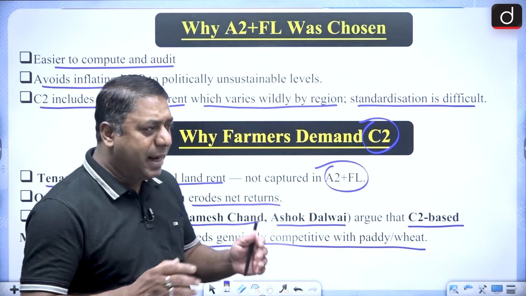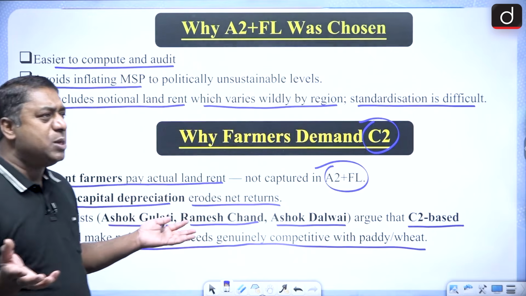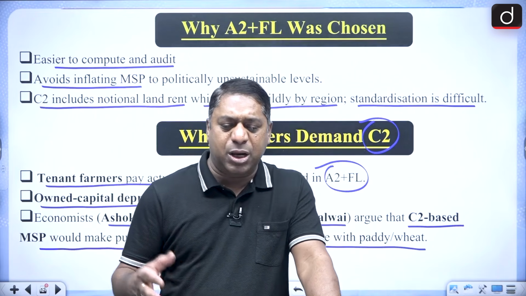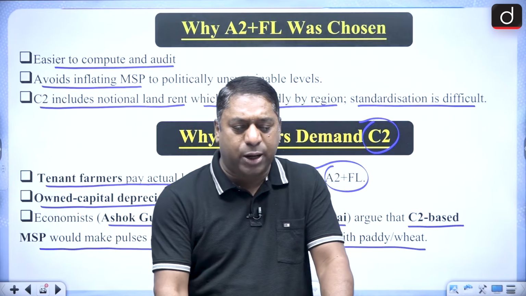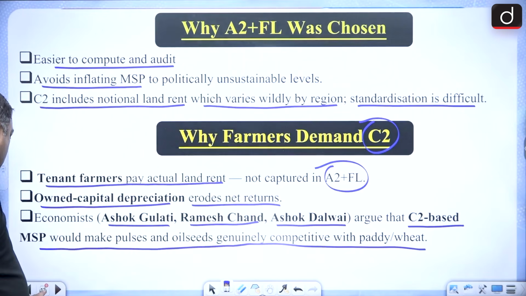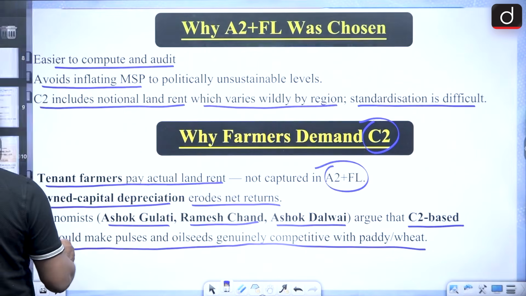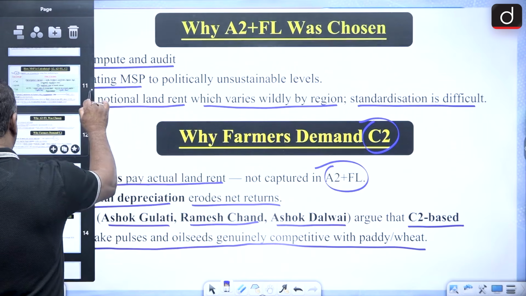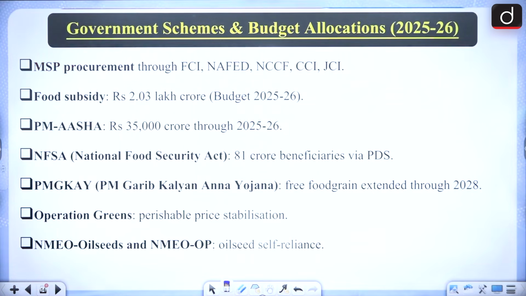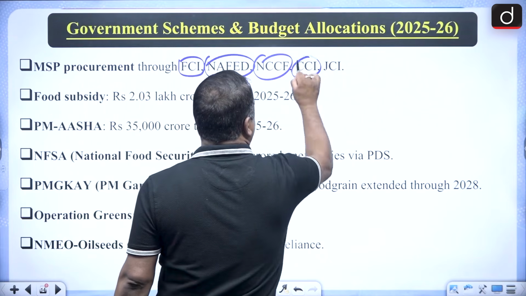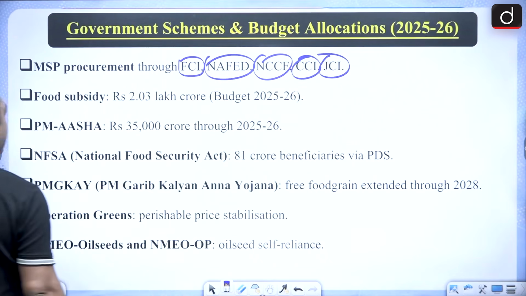So that is what. And then there was an expansion of MSP in the 70s and 80s. In the 70s and 80s it started covering paddy, cereals, pulses, oilseeds, cotton, jute and all. And today we have 22 crops covered under the MSP. Okay, 22 crops. And there are government schemes, like MSP procurement through FCI, NAFED, CCI and JCI. These are the nodal agencies.